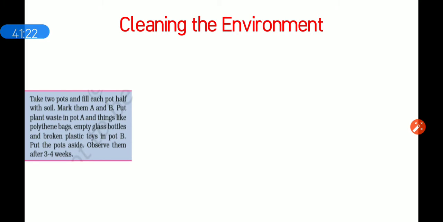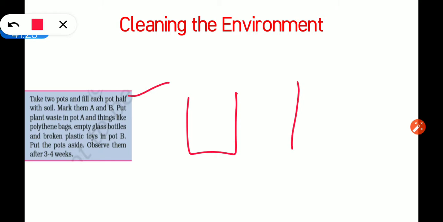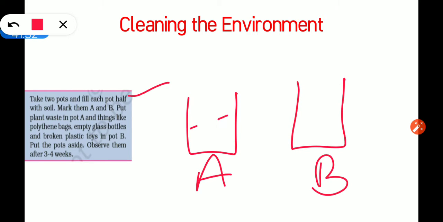Take two pots and fill each pot half with soil. So what you have to do is take two pots, this is pot A and this is pot B, and fill each with soil.